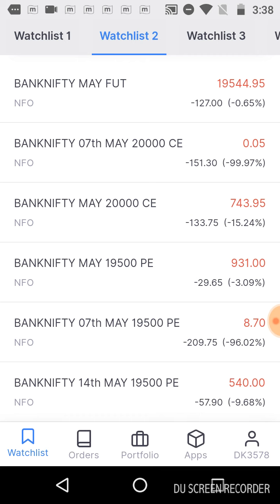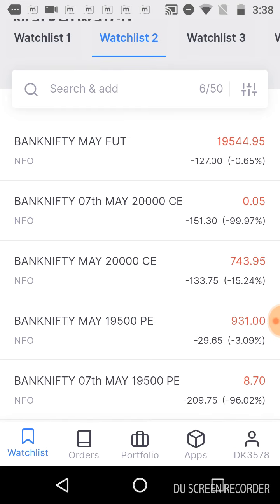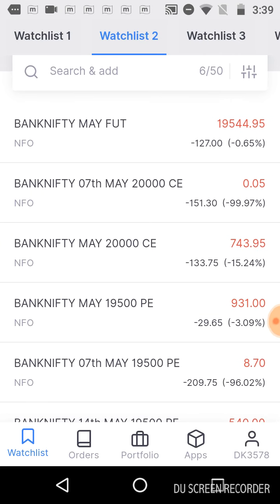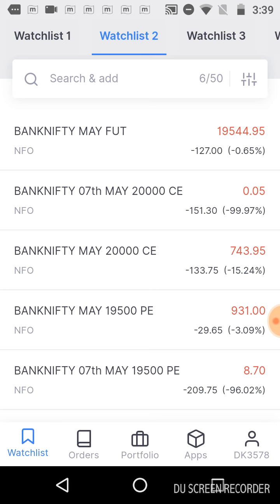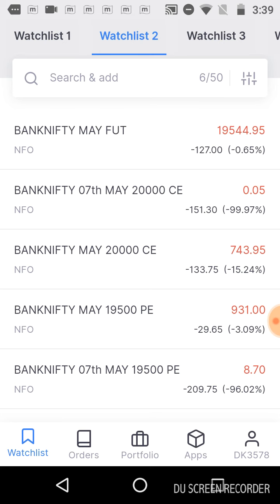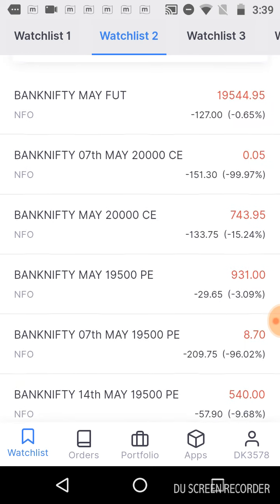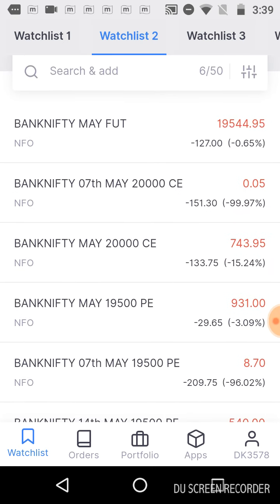So on the expiry day of the current week, 7th May, the 14th May value will actually be higher. This is the way you can do some paper trading and observe how it varies, and only then I advise doing option trading in Bank Nifty.